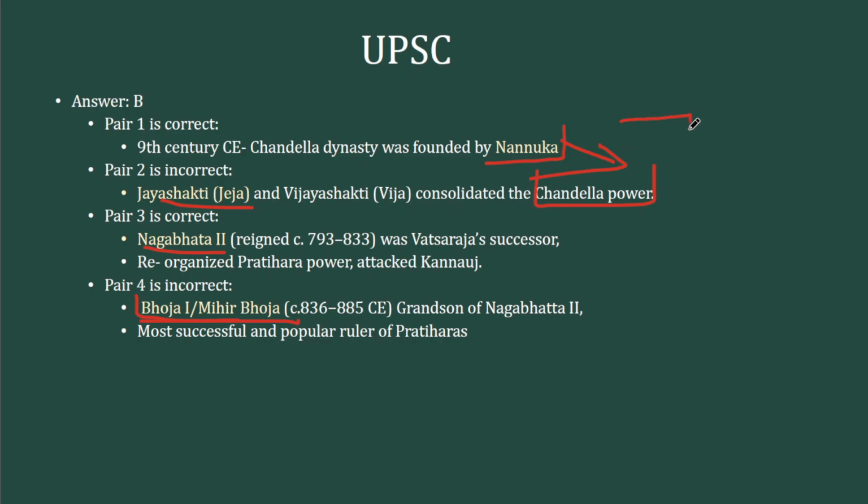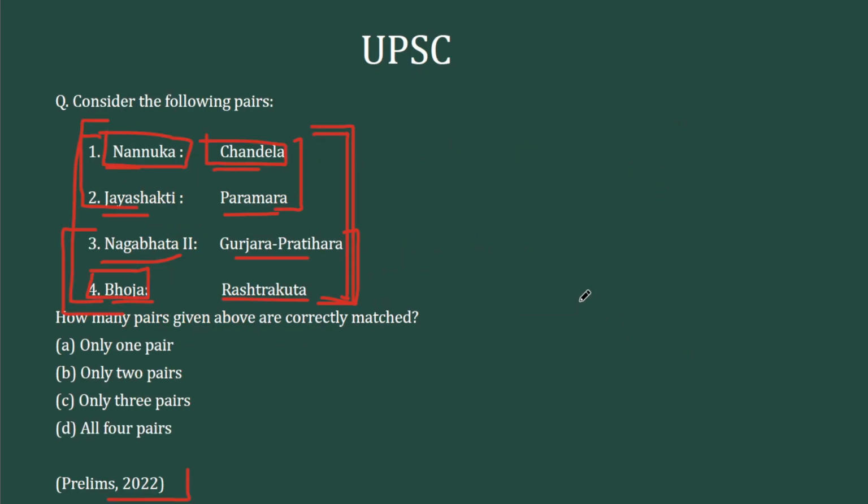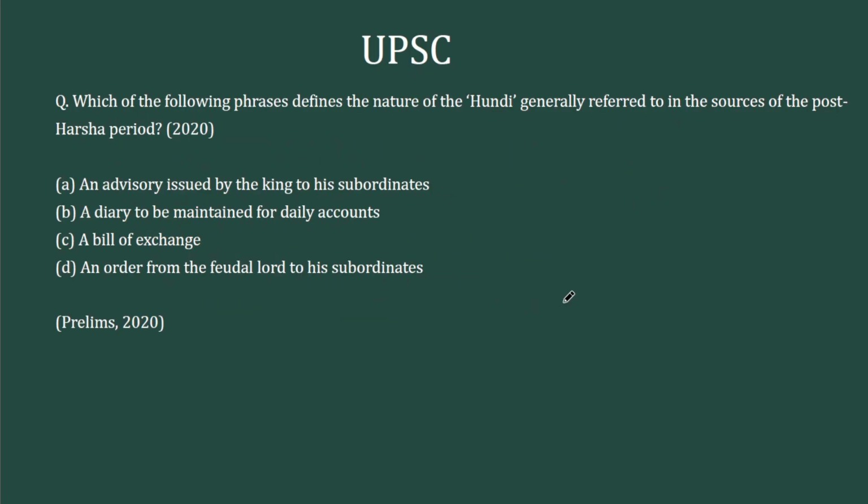So what we can understand from this question is the rising importance of small dynasties in the medieval period. Earlier we had questions from the Delhi Sultanate, the Vijayanagara Empire, and the Mughal period. Now the small dynasties, the less known dynasties, are being asked. Let's move to the second question.